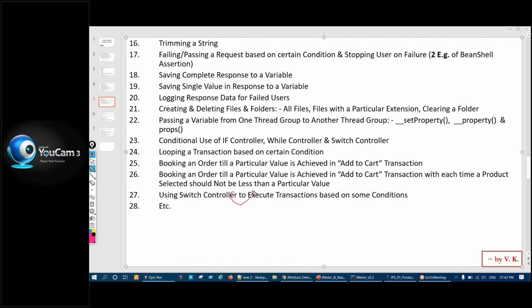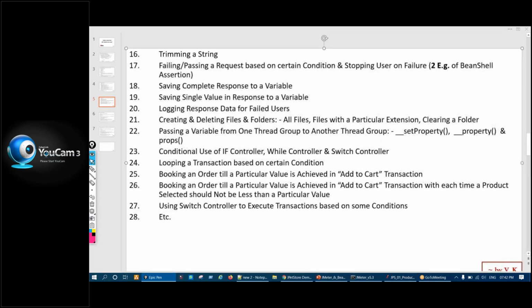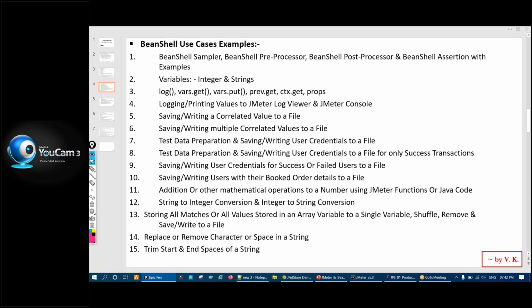So we will see all this, and one more will be, I think, yes, these are a few more, if I look into that. If you people have any such scenario, we can discuss. So these are the things for this BeanShell session, right?